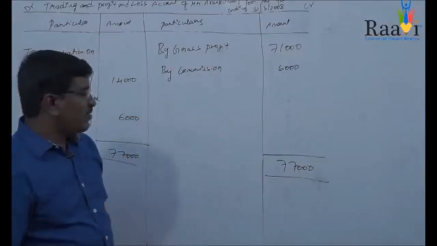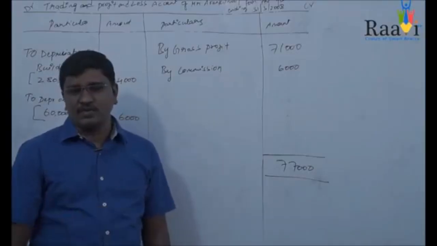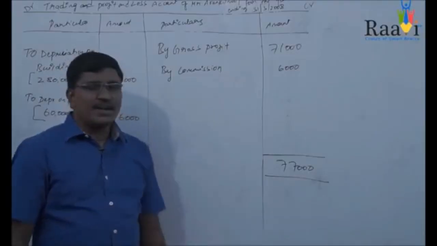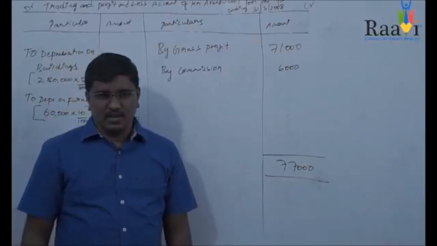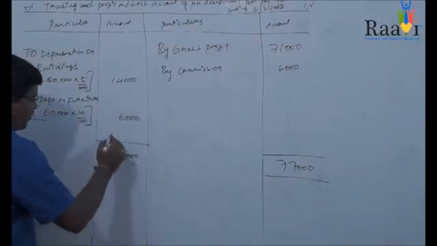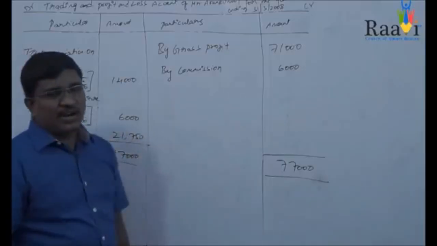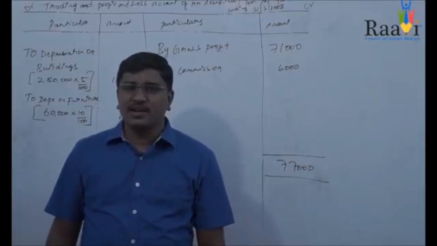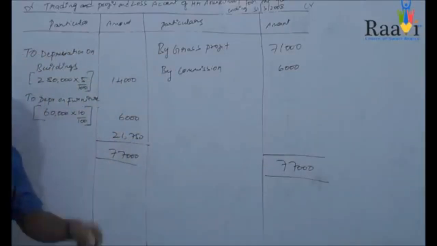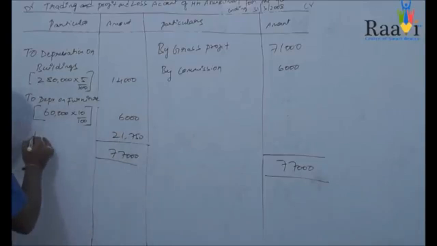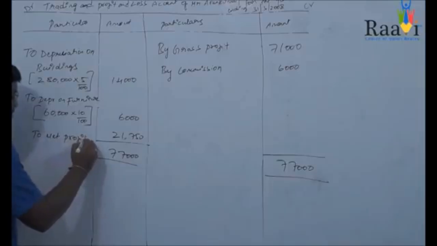The difference amount, the total credits of your profit and loss account minus total debits, you will be getting a difference amount of 21,750. How we got this particular 21,750? We deducted total debits from total credits of your profit and loss account, and that particular difference we call net profit.